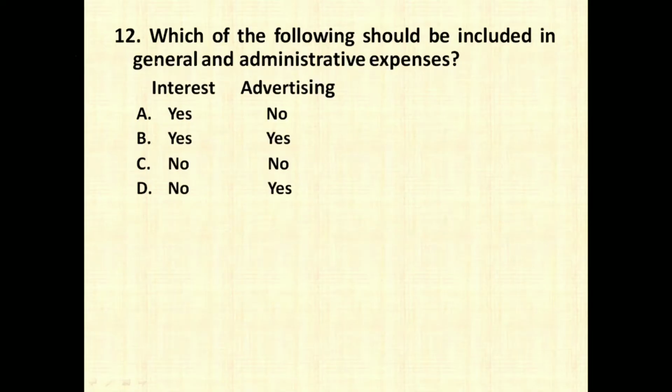The next question is again an interesting question. Which of the following should be included in general and administrative expenses? So interest does not come under general and administrative expenses. It is a financial expense, and advertisement also does not come under general and administrative expenses because it is a selling expense. So the right answer is going to be option number C. Both are not included under general and administrative expenses.